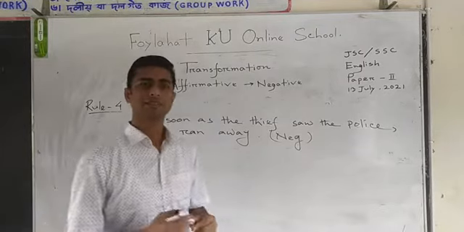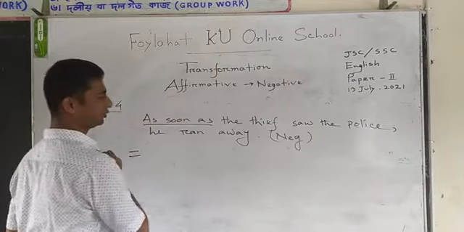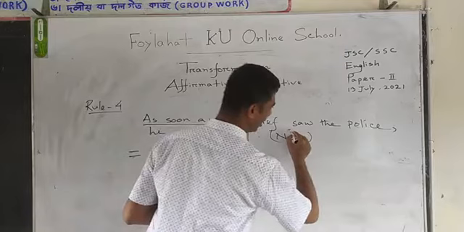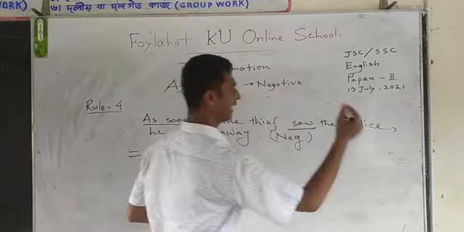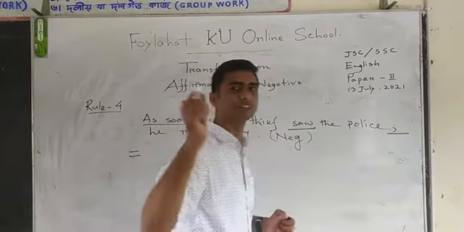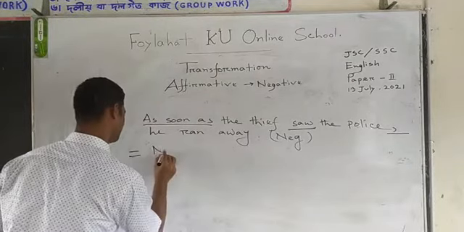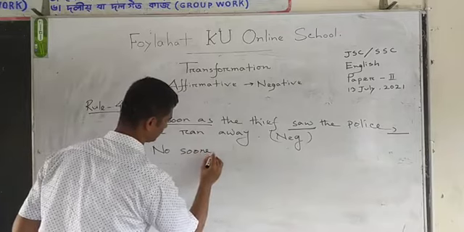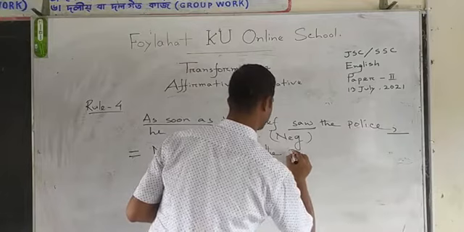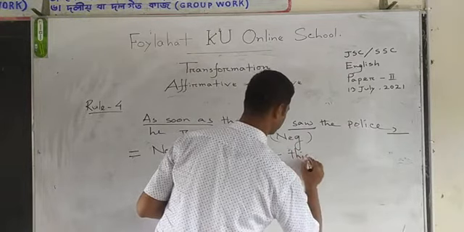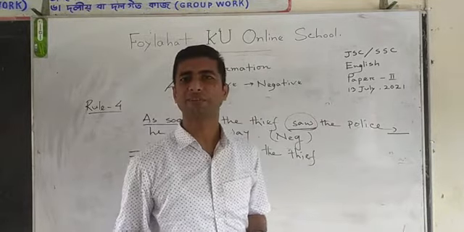Dear student, then what will be the answer? Yes, as soon as will be changed. The verb saw, that is past form, will be changed, and the comma will also be changed. So as soon as will be no sooner had, the thief saw. What will be the past participle form?